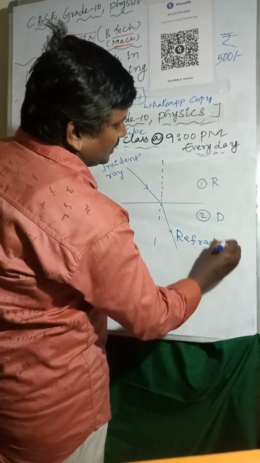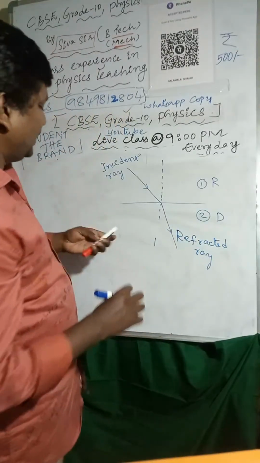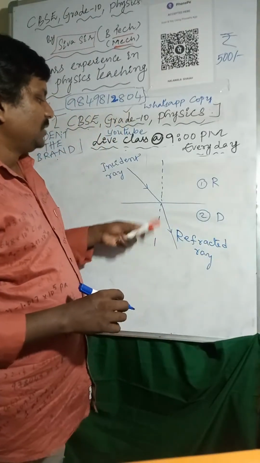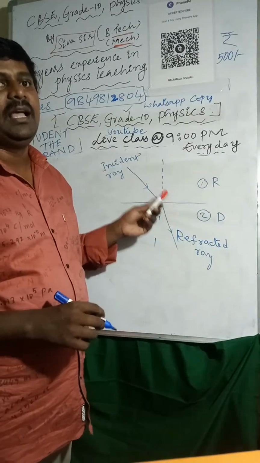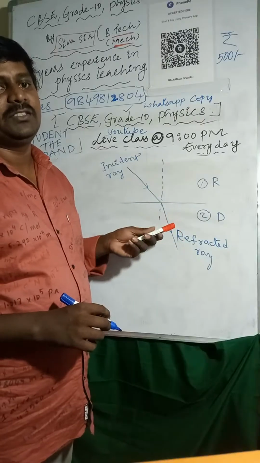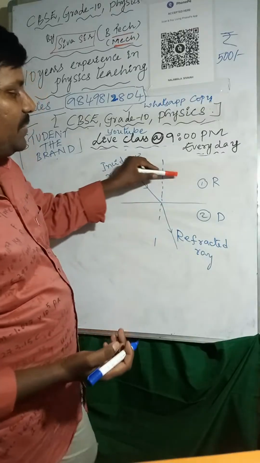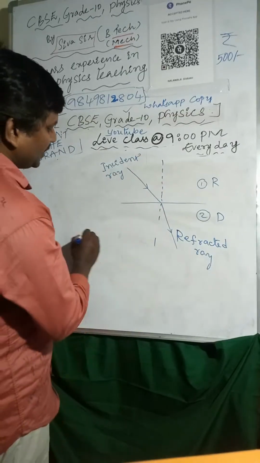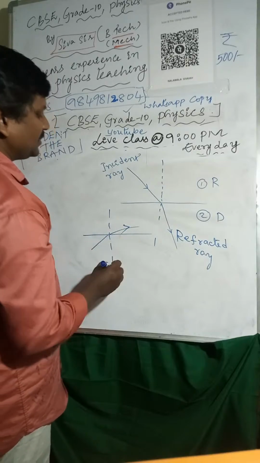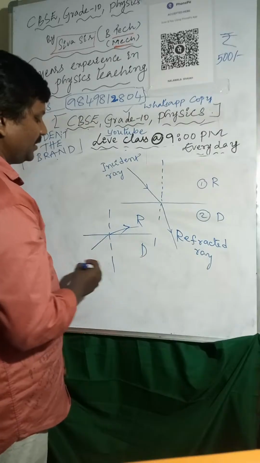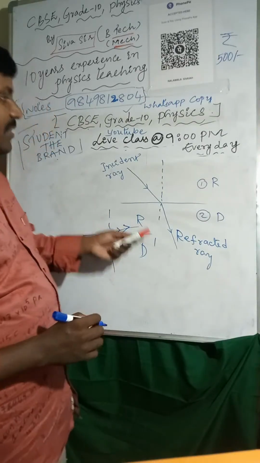If the light ray is passing from rarer to denser, at the interface of the two media the light ray will bend. That is called refraction of light. If it is passing from rarer to denser, it bends towards the normal line. If it is passing from denser to rarer, it moves away from the normal line.